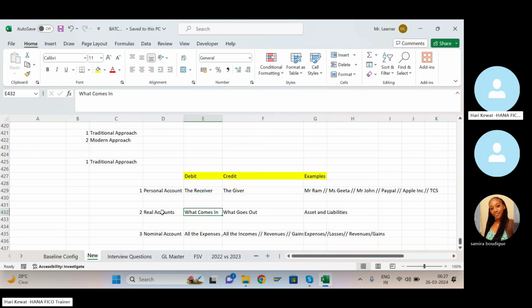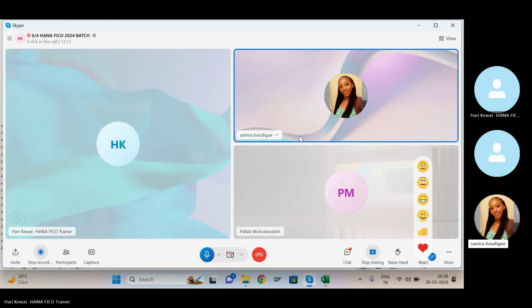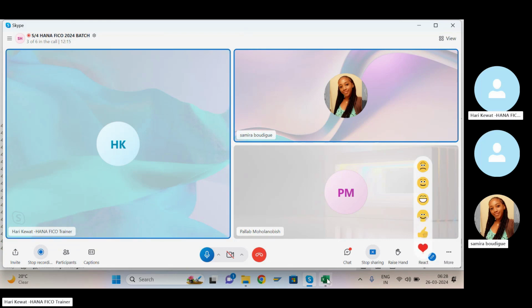In real account, what comes in is debit, what goes out is credit. In nominal account, all the expenses and losses are debit. All the incomes, revenue, and gains are credit. Is it clear, Pallab? Yes, sir. Samira, is it clear? Today Samira has some problem, I think.